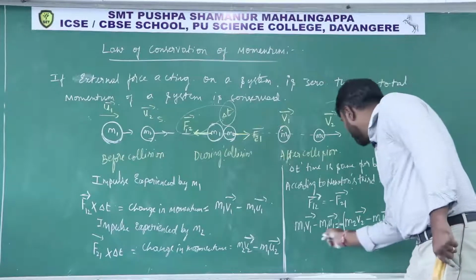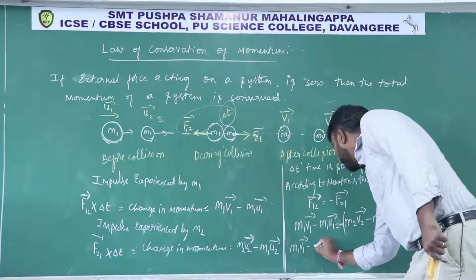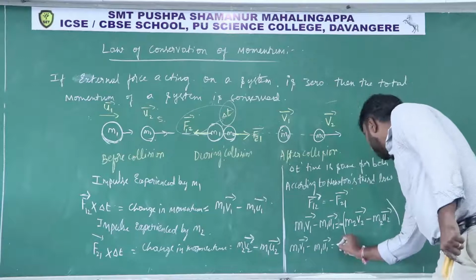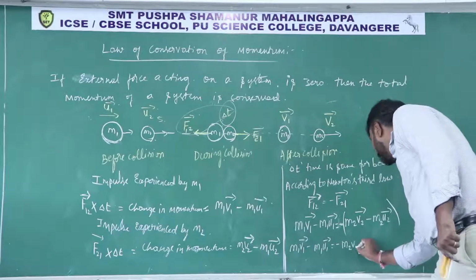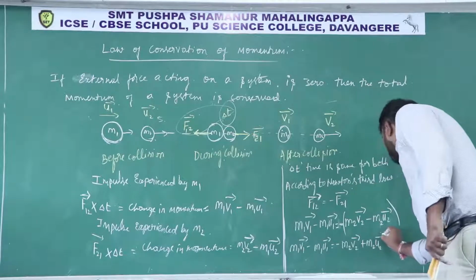Then m1 v1 minus m1 u1 is equal to minus m2 v2 plus m2 u2.